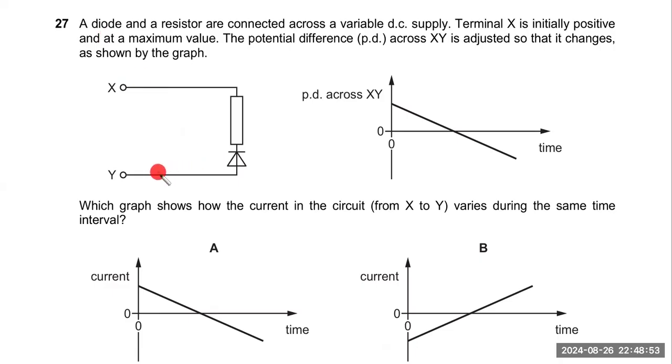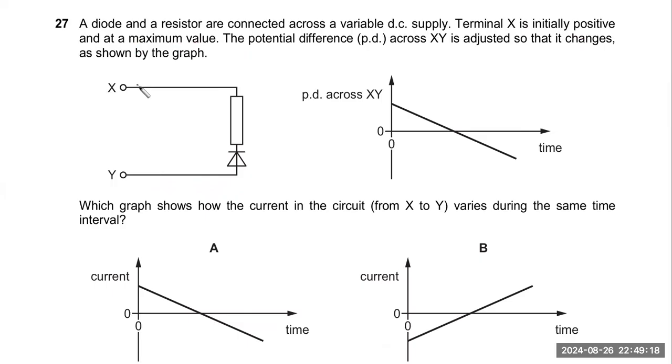This is the symbol of a diode, and the arrow direction shows that it works only when the positive side is connected from this side and the negative side is connected on the X side. If you look at the question, he has mentioned terminal X is initially positive at maximum value.